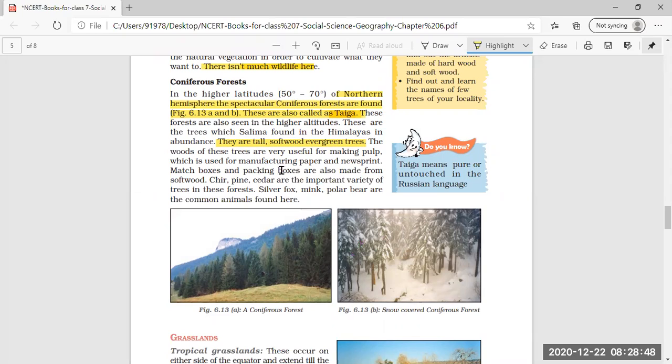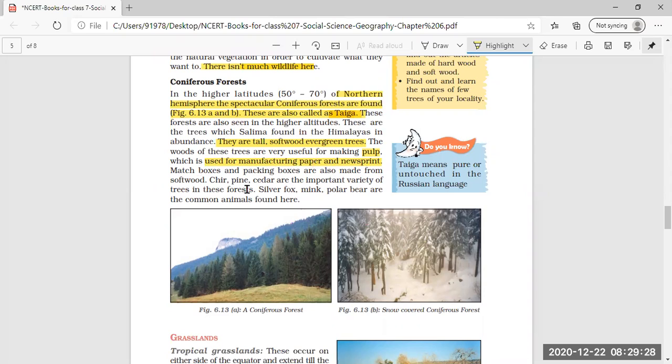The wood of these trees is very useful for making pulp. Pulp means the mesh taken out of that wood, which is used for manufacturing paper and newsprint. And what is the use of this pulp? The use of the pulp is in manufacturing paper and newsprint. For newspapers and magazines, to print them, pulp is needed, which is taken out from the wood of the trees found in the coniferous forest.